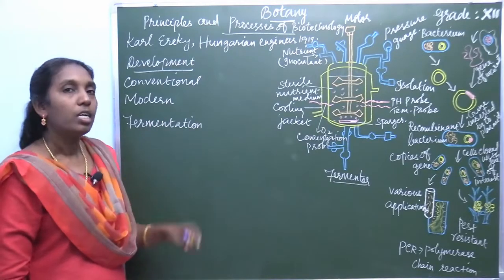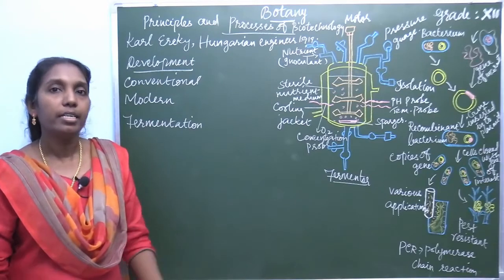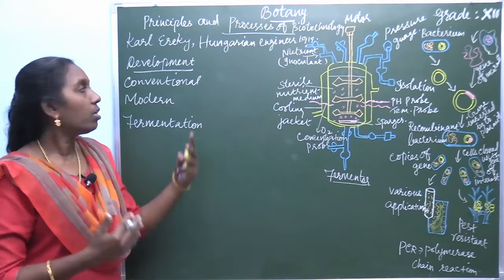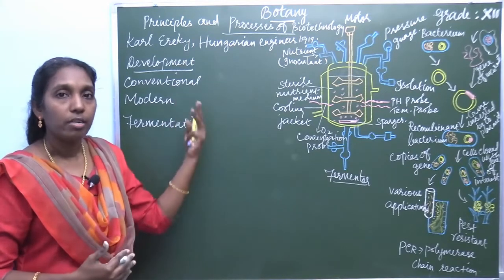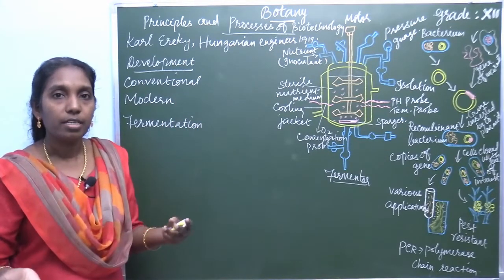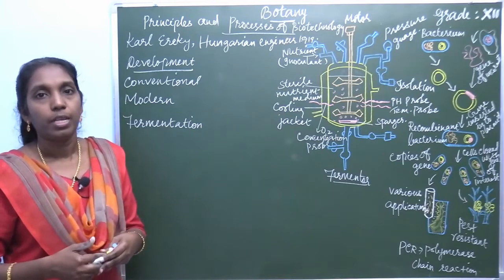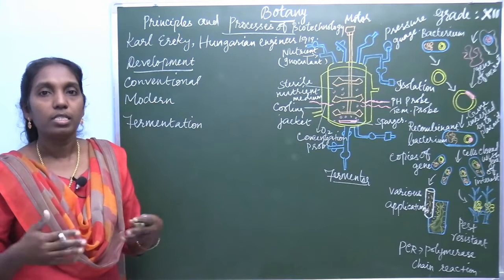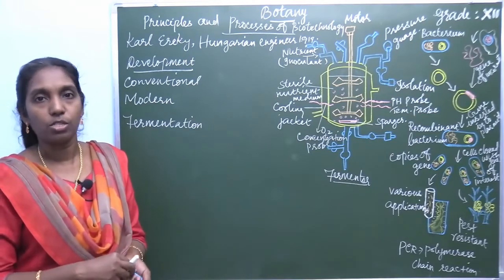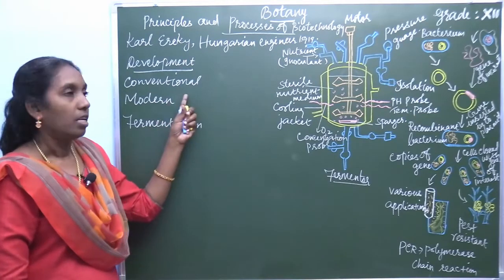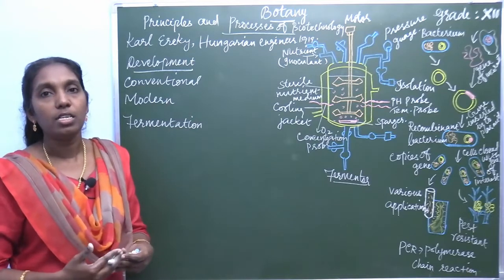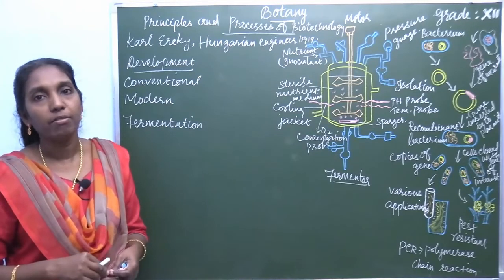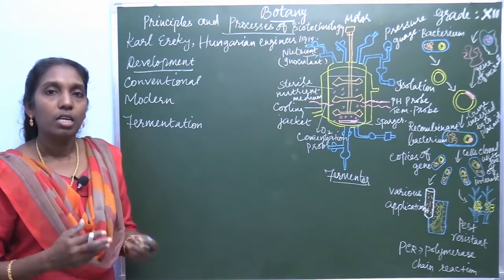What is meant by the modern method or development? Nowadays it is not only used in the traditional or conventional method, it is also extended to the preparation of beverages. The fermentation process is extended to produce beverages also. Then modern biotechnology nowadays has two main features. What are the two main features?